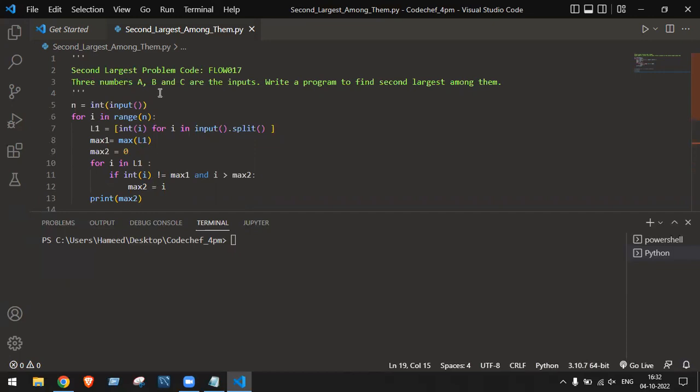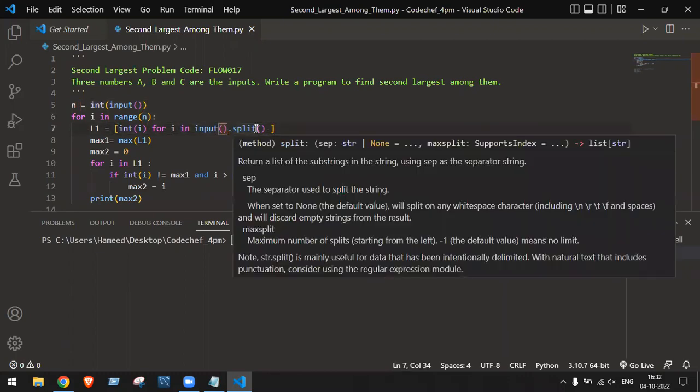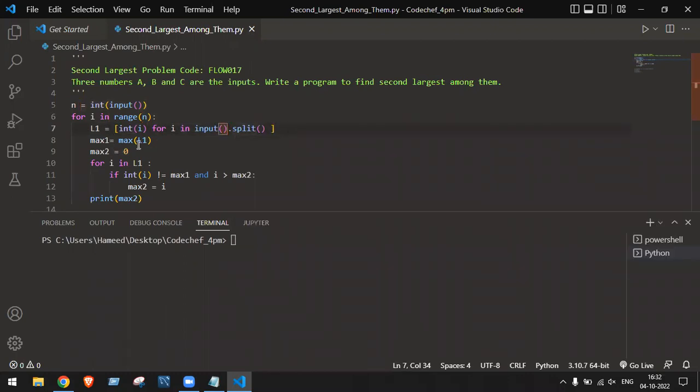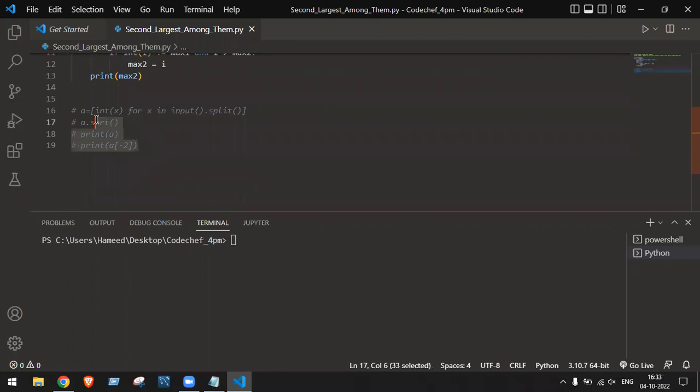So what is happening here? I am taking the value of n, where I can tell the user how many times you want to take the input. You want to take the input one time, two times or three times. Then I'm using for i in range, which is the loop. I'm providing the value to the user by using split, meaning space. Then it is checking the conditions there. This condition checking will come later. To explain this program in the easy way, I have done it in this way.